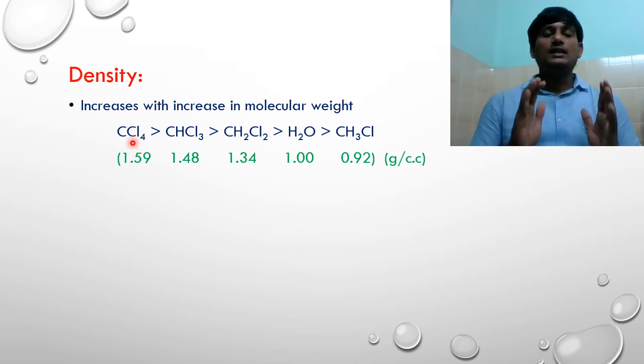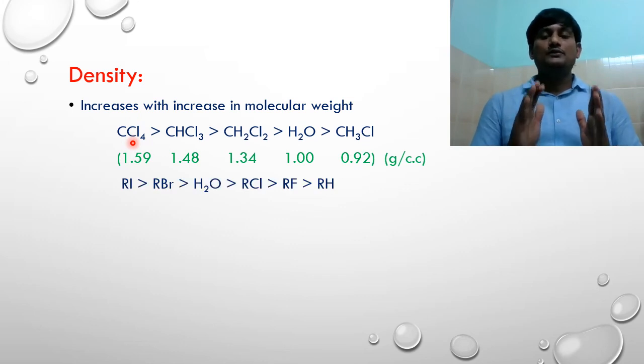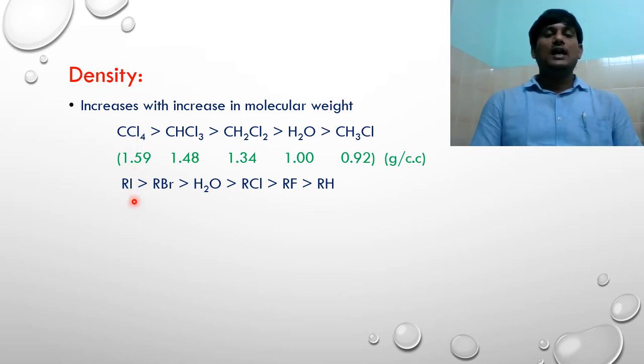If you take alkyl iodide, bromide, chloride, fluoride, there is an increase in density with increase in molecular weight. In the case of alkyl iodides and bromides, these two are heavier than water and the remaining two halides are lighter than water, and all the halides are heavier than hydrocarbons.